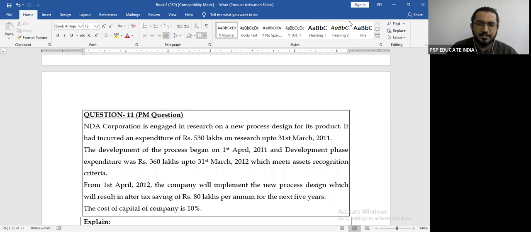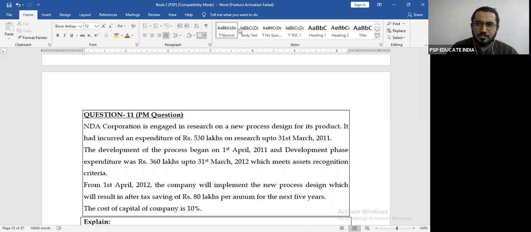Where should it go? Profit and loss or capitalized? Quickly on the chat box. 530 lakhs, how will you treat it? Of course, you will take it to the profit and loss account.